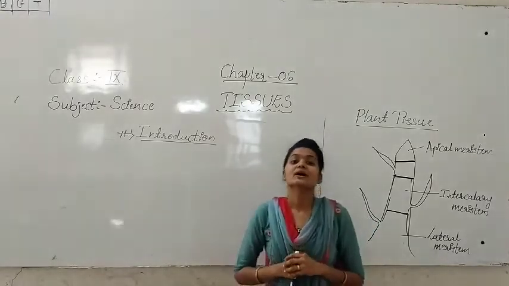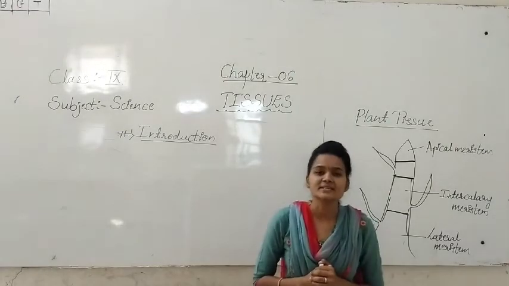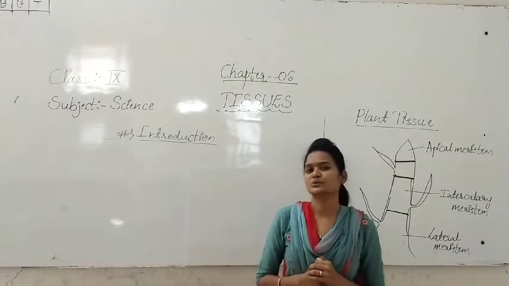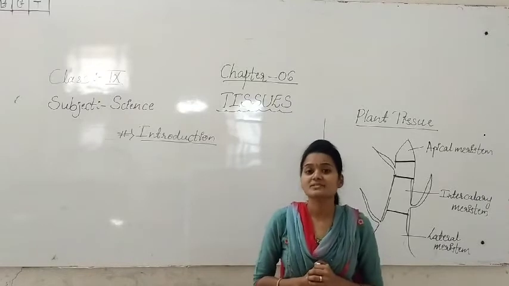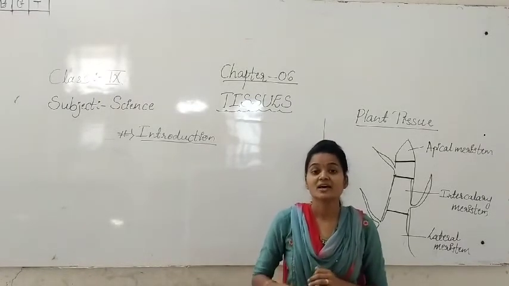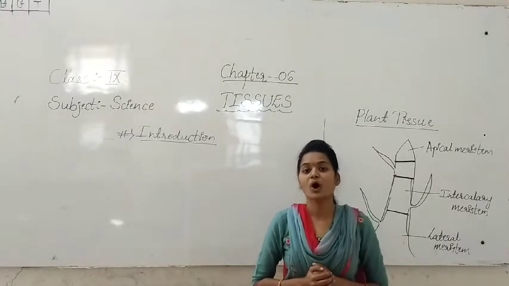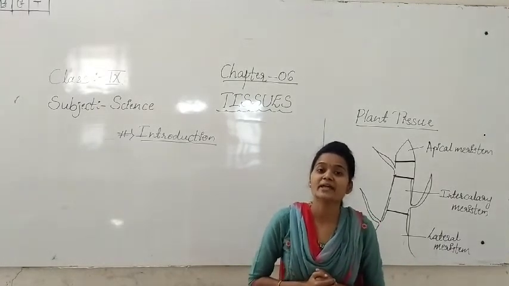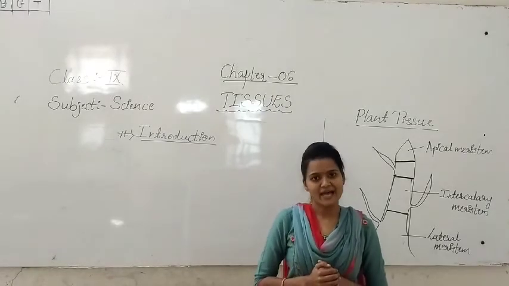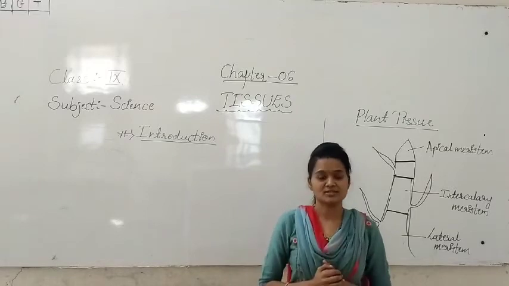See students, what is meant by cell? Cell is the basic fundamental unit of life. We can say that cell is the basic fundamental unit of life, or it is the structural and functional unit of life. Cell itself has two definitions.